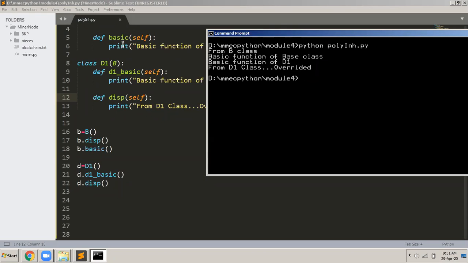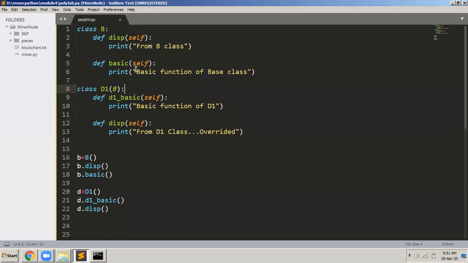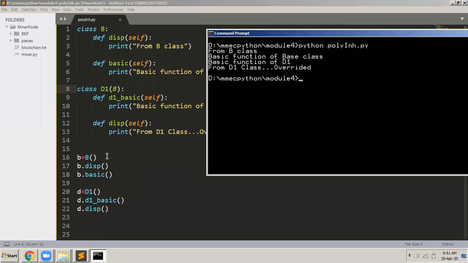So when I invoke the disp function using the object of the base class, it will definitely call this function only. So from b class is getting displayed. Then I do b.basic. Of course, this function will be called, so it displays the basic function of the base class. Then I create an object of d1, and then I invoke the d1 basic function. This is the d1 basic function. So then it will display the basic function of d1.